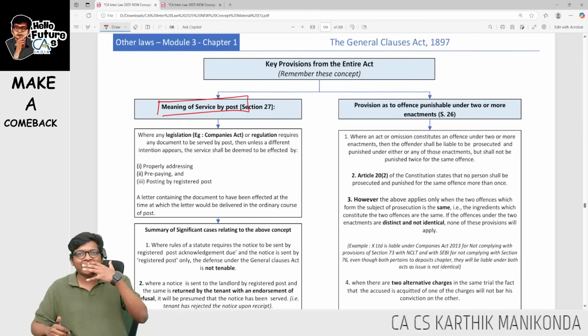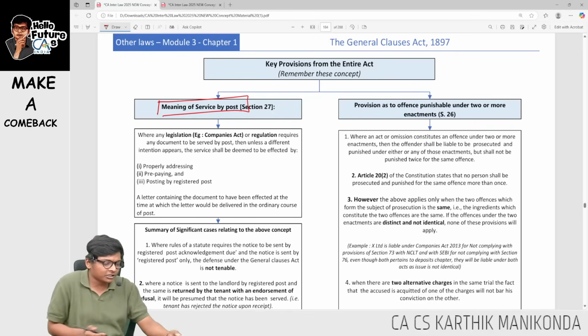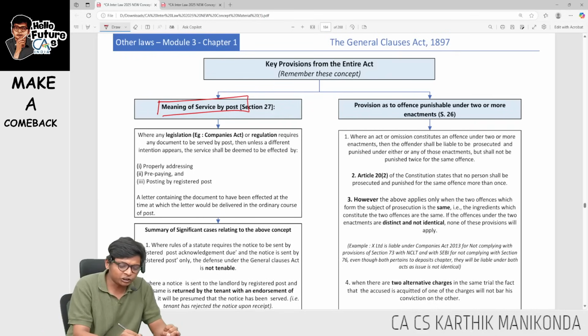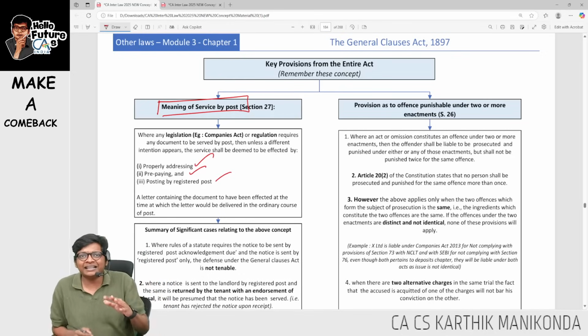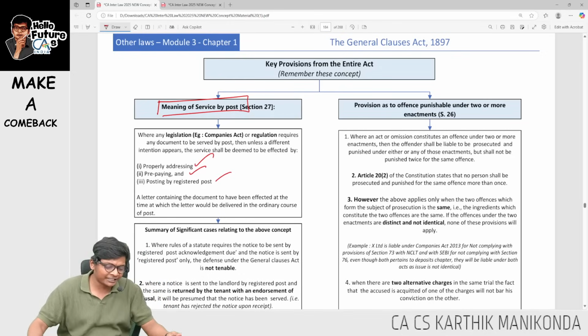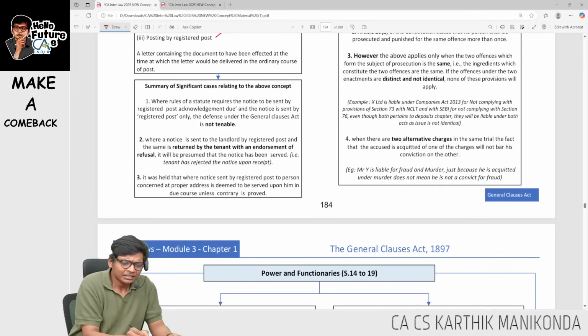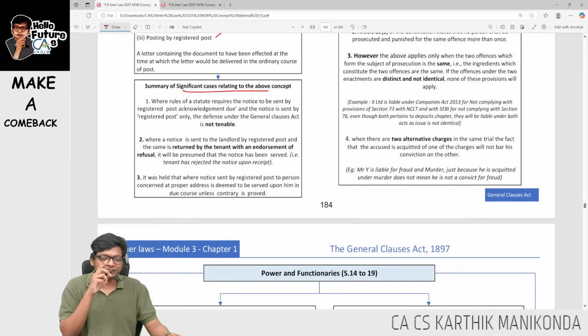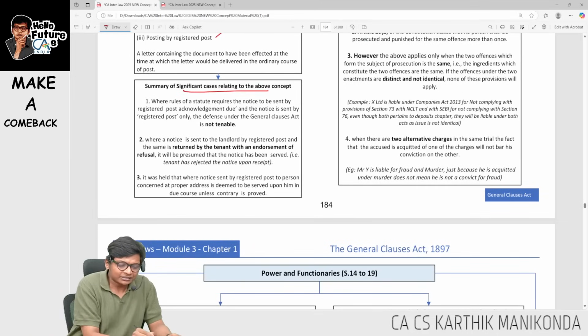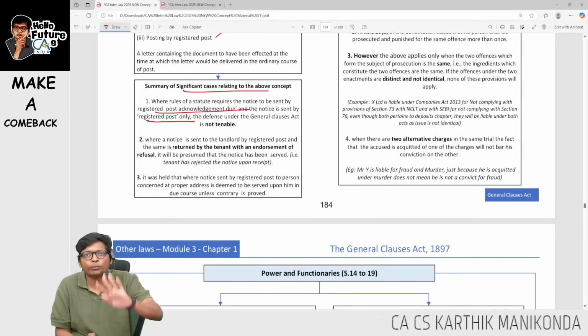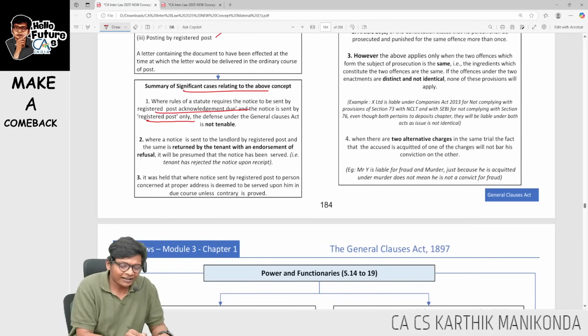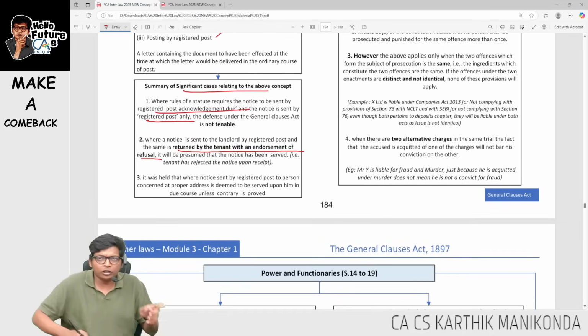Many times in the Act you have seen, we have to send by registered post. What do you mean by registered post? Registered post means it has to be properly addressed, prepaid, stamp must be there, and posted by registered post. If these 3 are there, that means you have sent by post, guys. Then significant case laws based on this. First, they are saying registered post is not the same as registered post acknowledgement due. Both are different.